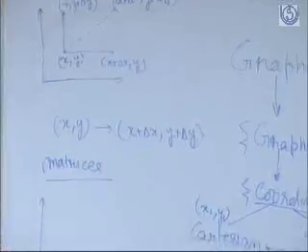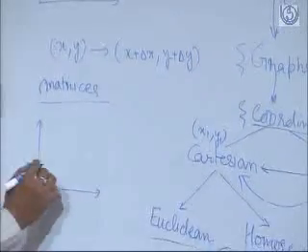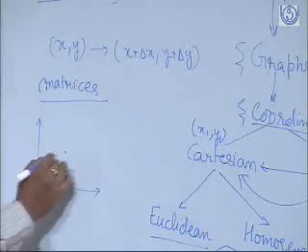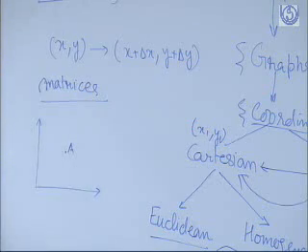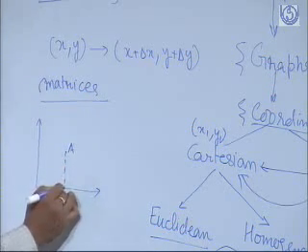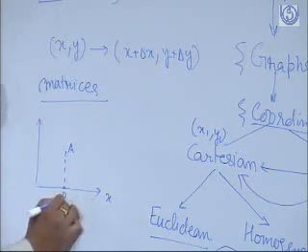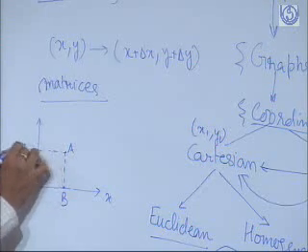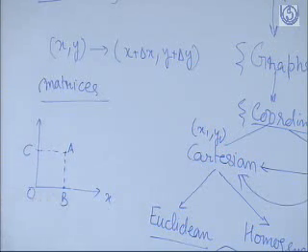In order to understand that, say this is a point. Say it is A. Its projection on the x-axis is, say, B. Its projection on the y-axis is, say, C, and this is my origin. Now matrices have some properties.